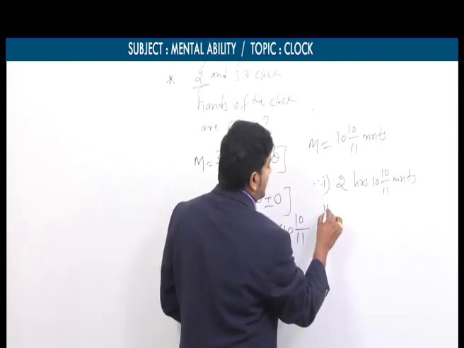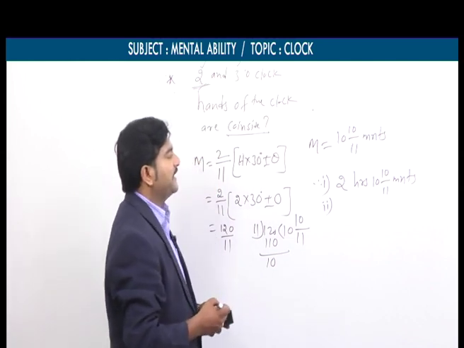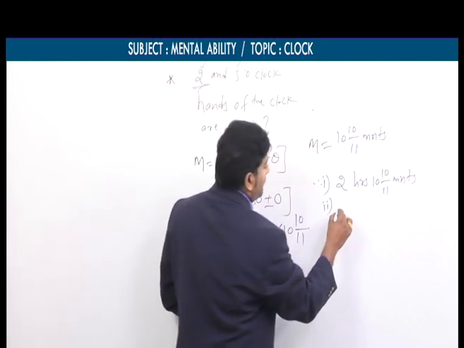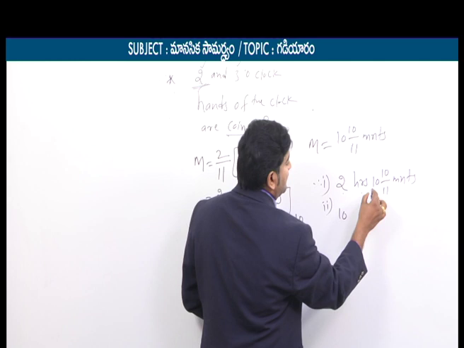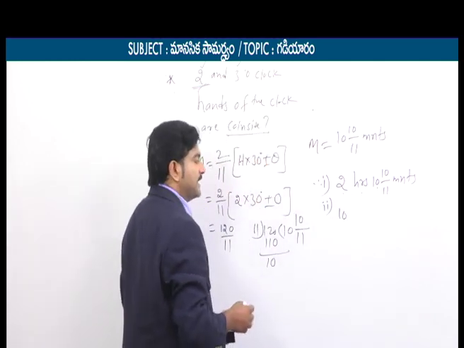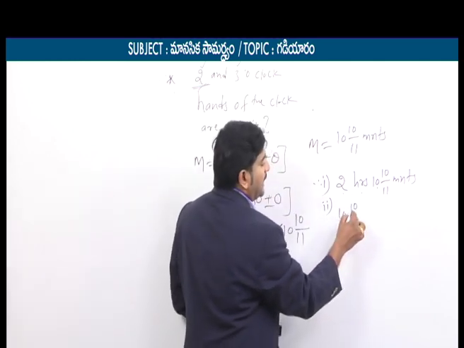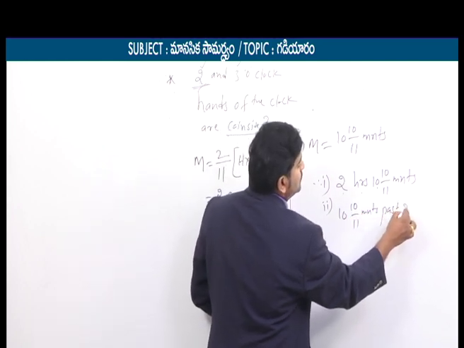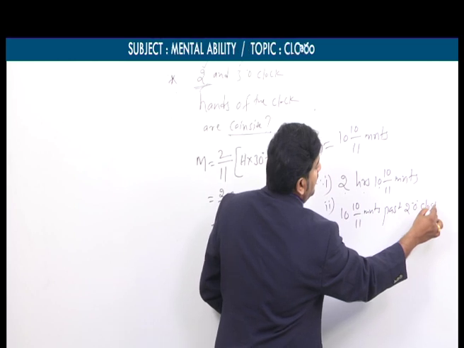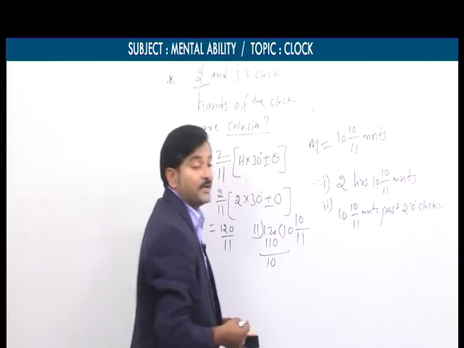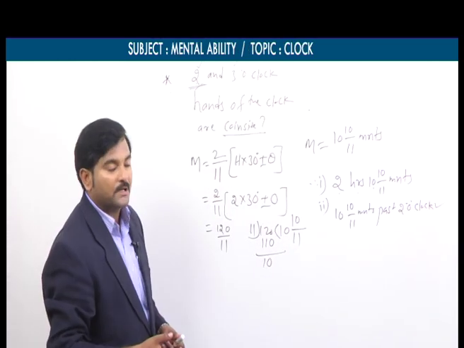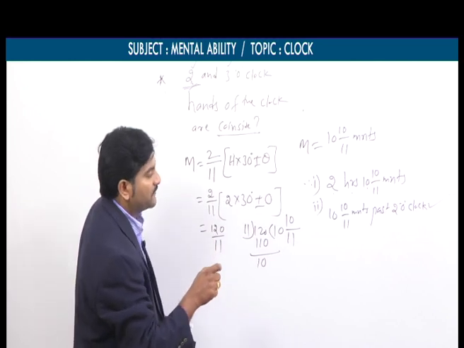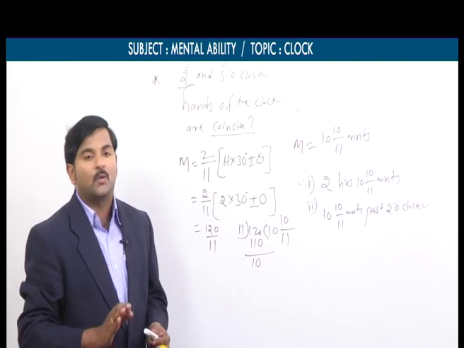And the second type is simpler, so we can say it like this. Since the time is 2 hours 10 by 11 minutes, we can write it like this also: 10 by 11 minutes past 2 o'clock. So usually the answer may appear in this way: 10 by 11 minutes past 2 o'clock. Exactly at this point of time, the two hands of the clock coincide.